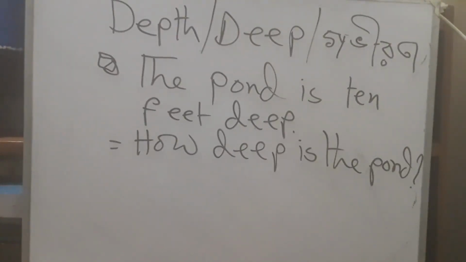You have to be careful about using auxiliary verb. How deep? You cannot use how is deep. No, how deep is the pond? Because you have to make interrogative sentence. Remember, all the WS use. If you use WS question, then you have to make it interrogative sentence, not assertive or other sentence.